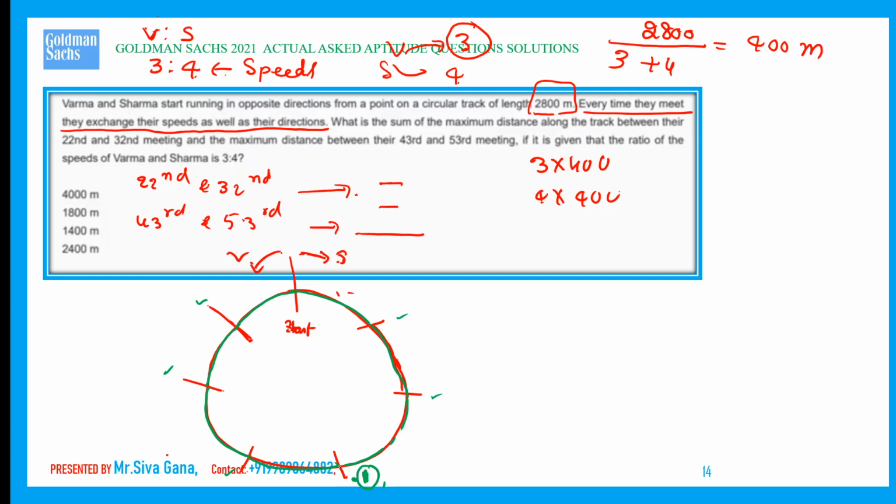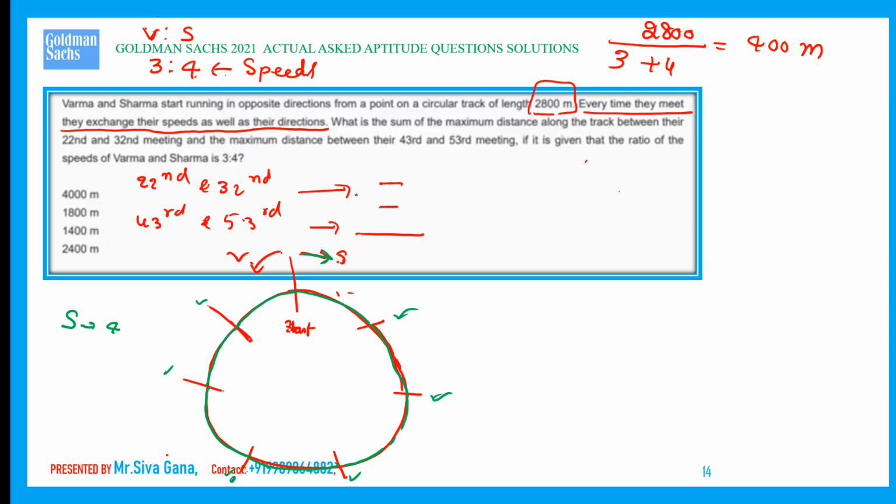Now, take any one person as the reference. If I take Sharma as the reference, Sharma covers 4 milestones: 1, 2, 3, 4.